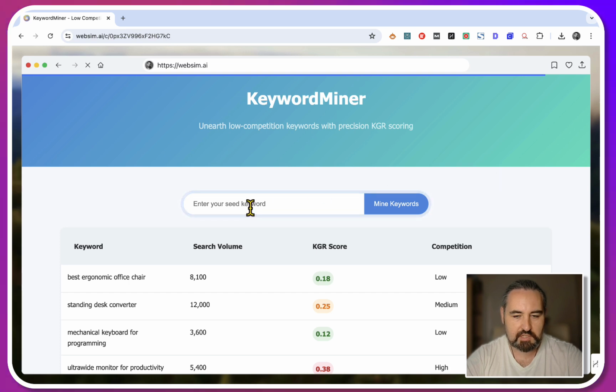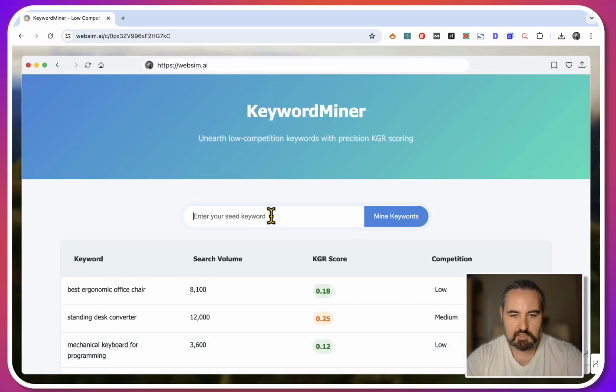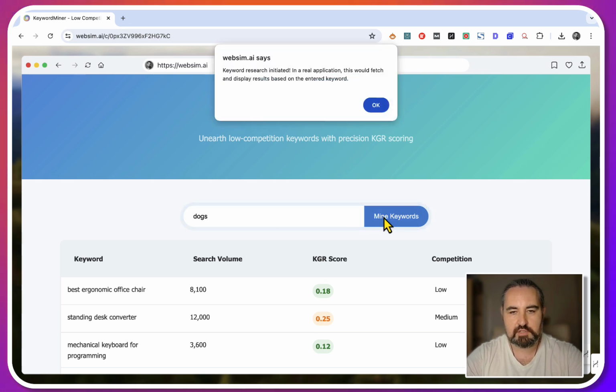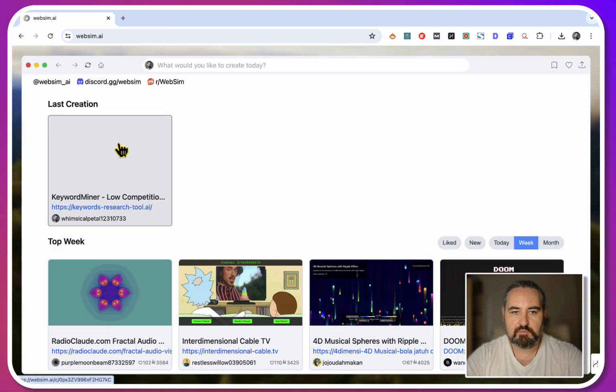So enter your seed keyword. I don't think it's going to work, but look at the front end. You have your keywords, your search volume, your KGR score, your competition. So I don't think it's going to work. Let's try docs. Yeah, keyword research initiated. In a real application, this would fetch and display results based on the entered keyword. Fair enough.